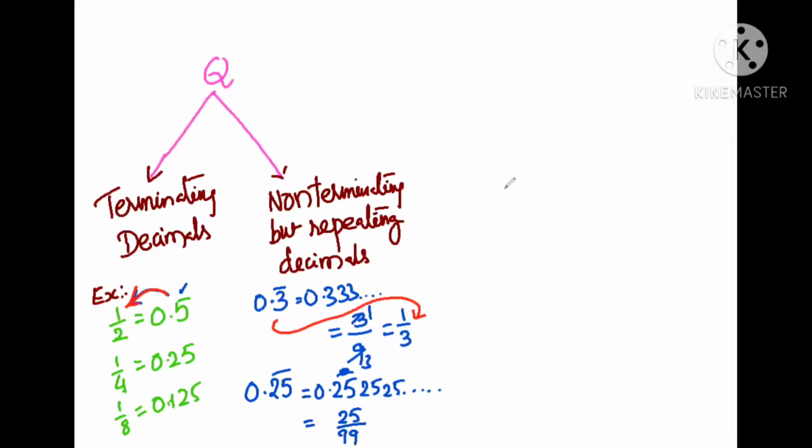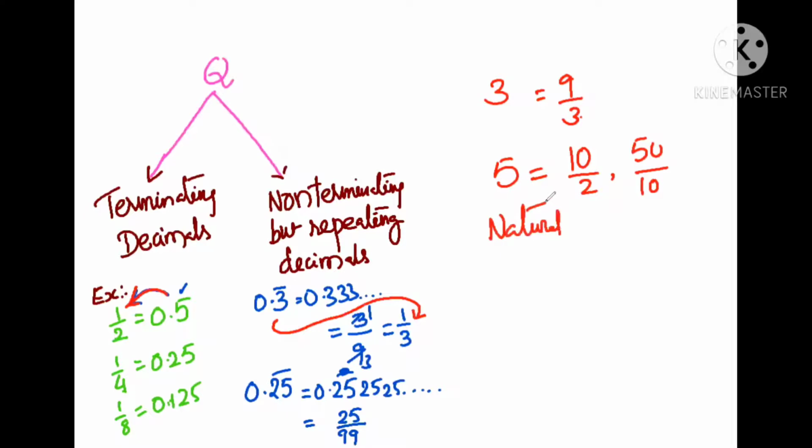Moreover, any number, a natural number, integers, any number can be written in the form of P by Q. For example, we take 3, it is a natural number, but 3 can be written as 9 by 3. So it is also P by Q form. Similarly, if we take 5, it can be written as 10 by 2 or 50 by 10. So that's why any number can be written as P by Q form. That's why natural numbers, integers are also rational numbers.